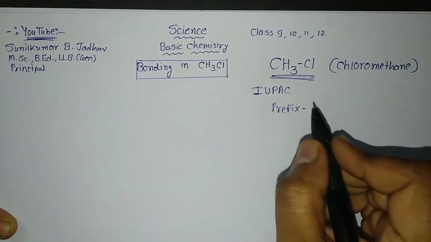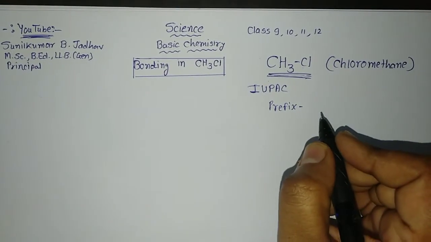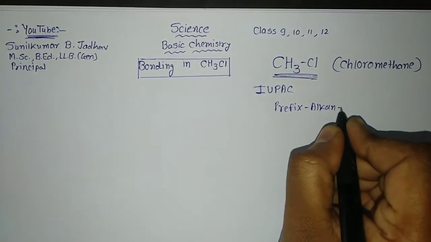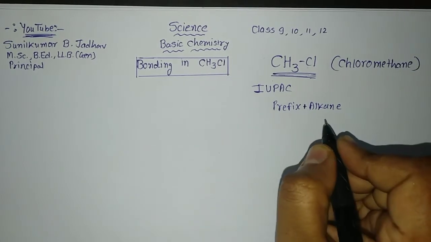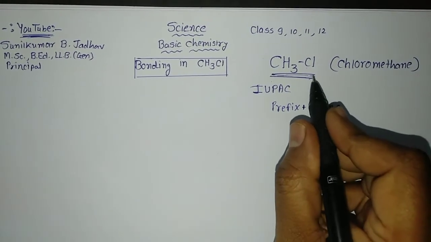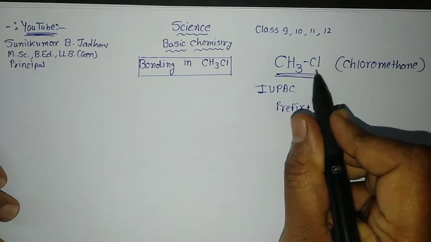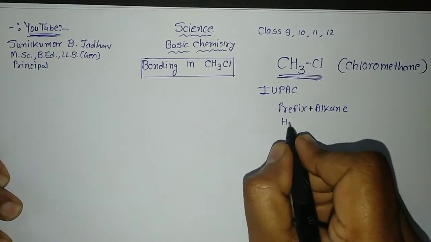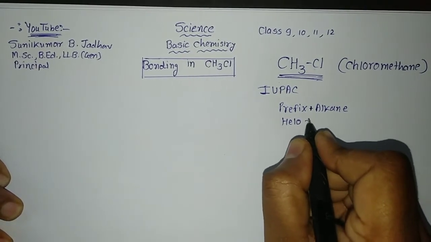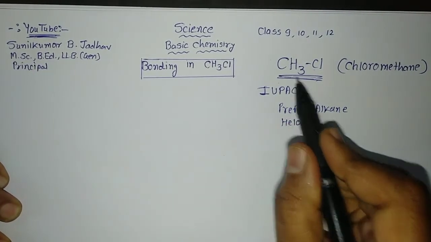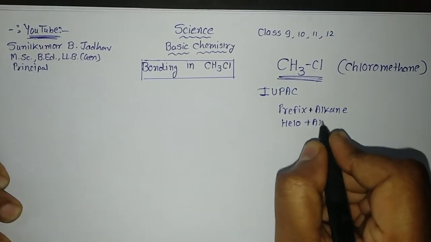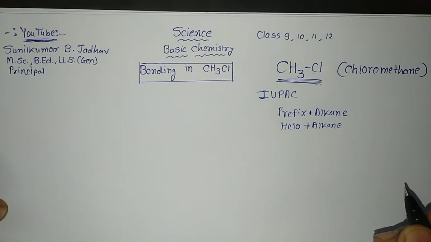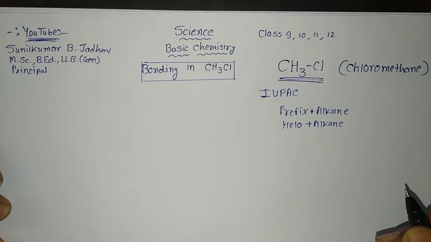then we will write the name of the alkane. We can say prefix plus name of alkane. Here the prefix will be used for the halogen group. This is chlorine, so we will write chloro, but in general it is halo. It is from the halogen group, so we will write halo plus the name of the alkane. Whatever alkane is there, that name we will write, either methane, ethane, propane, butane, pentane, that way, on the basis of the number of carbons.